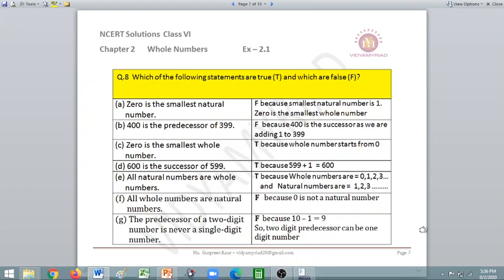What is predecessor? Here I need to subtract 1. So the answer is false here. 10 minus 1 is equal to 9, which means yes, the predecessor of a 2-digit number can be a 1-digit number also.